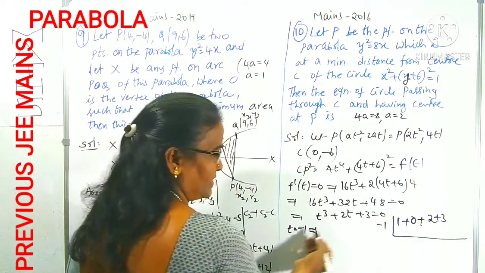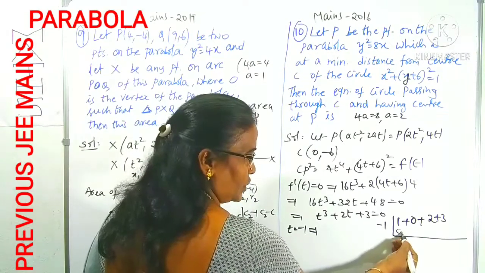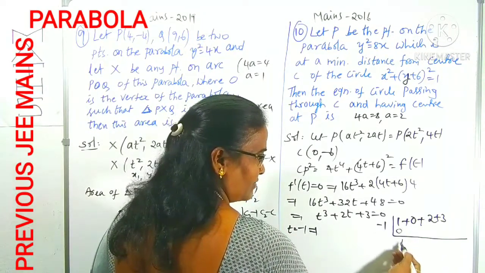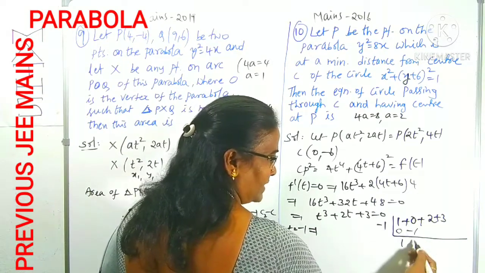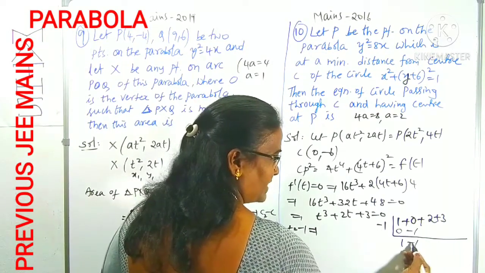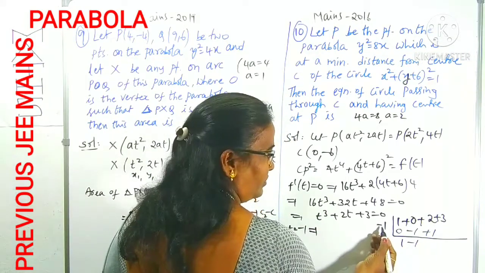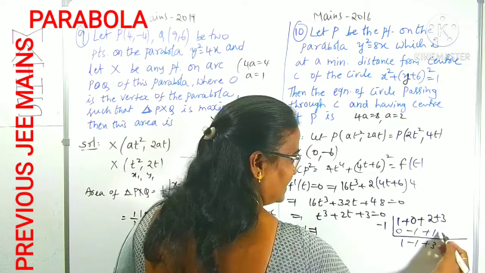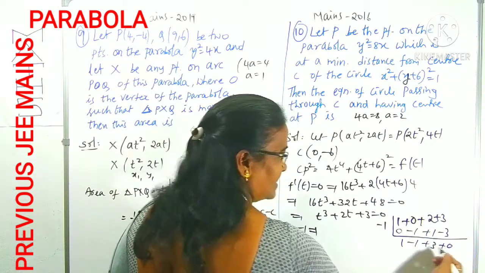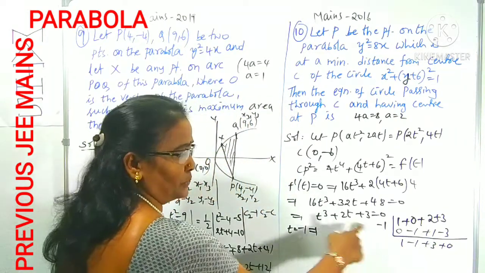First, we take minus 1 here. First place is 0. Adding these two, 1 plus 0 is 1. Multiply these two, minus 1. Again adding these two, minus 1. Minus 1 into minus 1 is plus 1. Adding these two gives plus 3. Again, multiplying minus 1 into plus 3 is minus 3. Compulsorily, the last result must be 0. Only then is this a root.